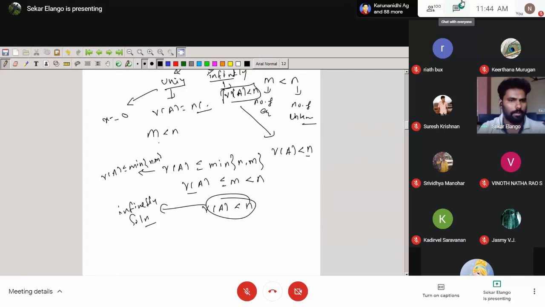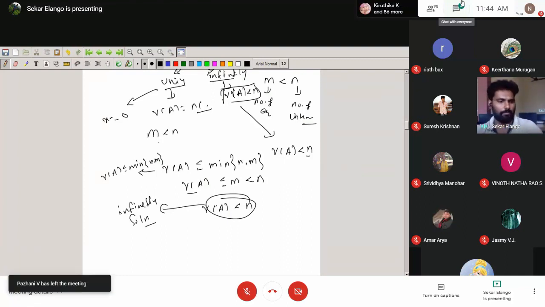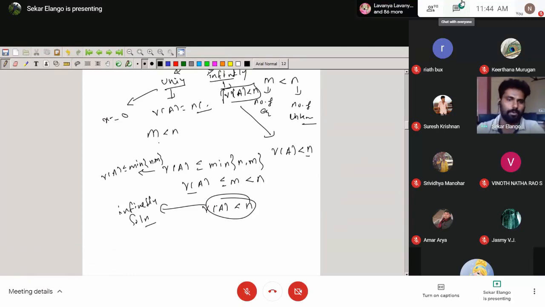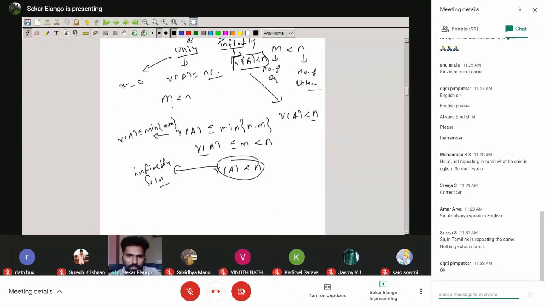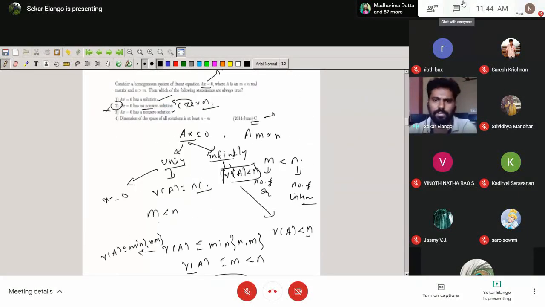Here I can discuss a maximum of 10 to 15 problems; it depends on the time. In the first half hour, 45 minutes, I use some theory section, which covers only the most basic things, and I use the same in the problem section also. The rank of A I have already mentioned, and I already explained the case of infinitely many solutions.